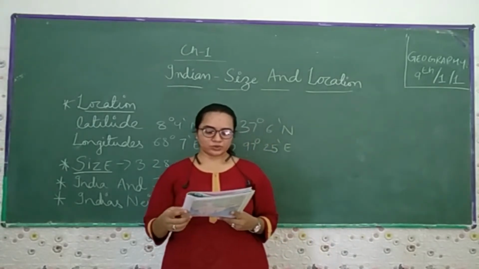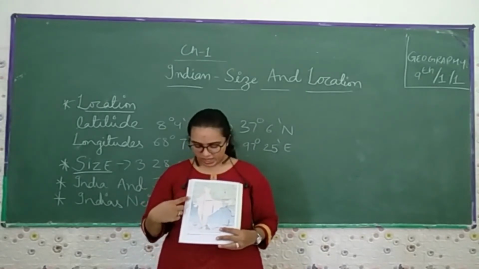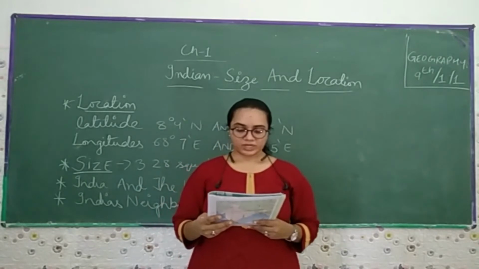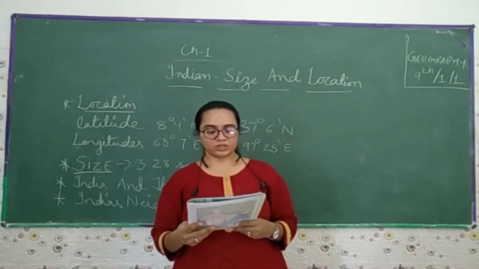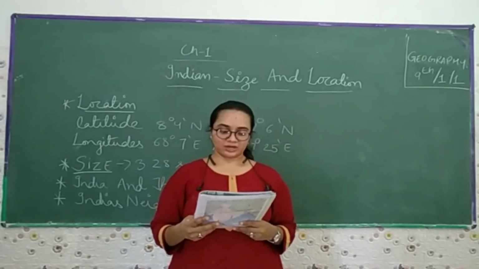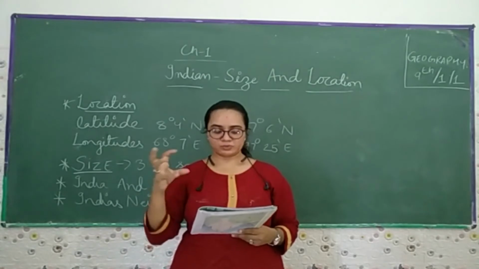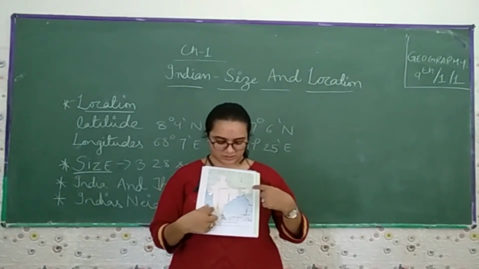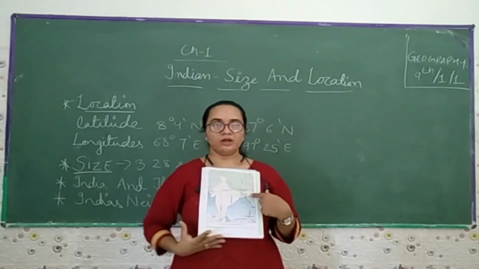Note that the latitudinal and longitudinal extent of the mainland is about 30 degrees. You can see how this extends towards 30 degrees. Despite the fact that the east-west extent appears to be smaller than the north-south extent, you can see this is the smaller one, and this one is the larger one.